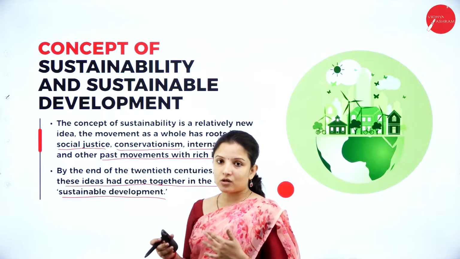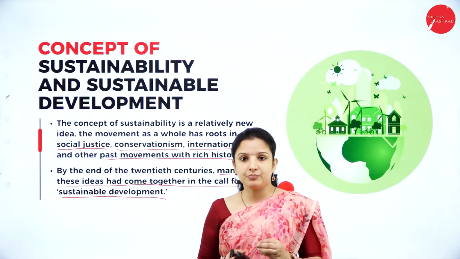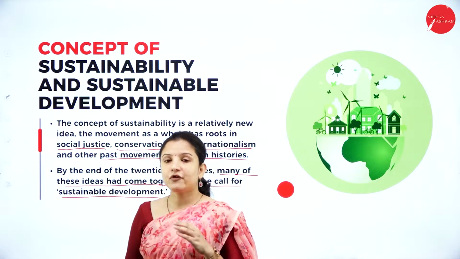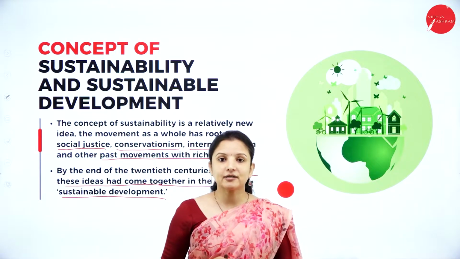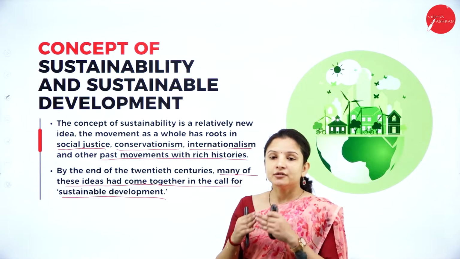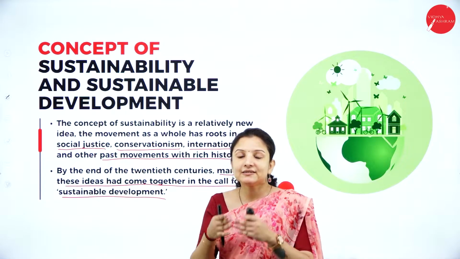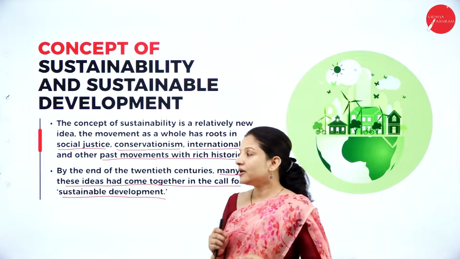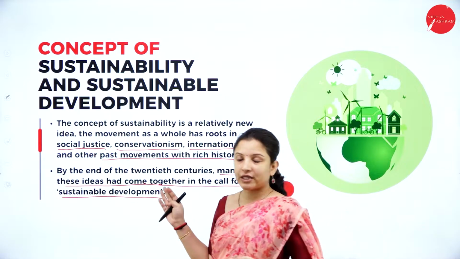So knowing about sustainability is also important. Along with that, to maintain sustainability, knowing what all has to be done for sustainable development is also very important, so that we can be sustainable in using the services provided by the ecosystem. This is what you'll study in today's class.